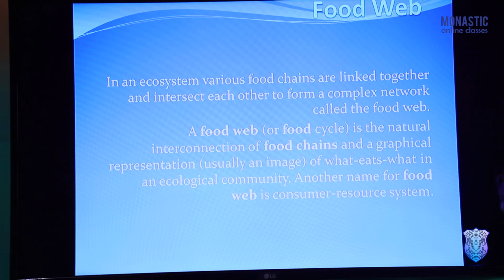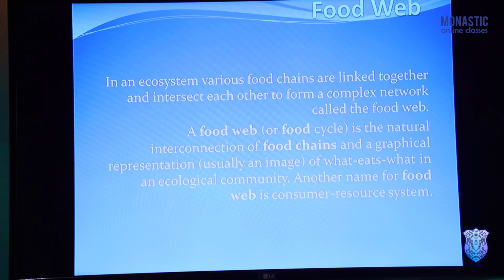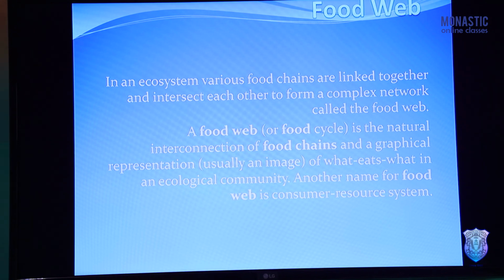It is a graphical representation, usually an image, of what is in an ecological community. Another name for food web is consumer-resource system. So it shows several types of food chains occurring in an ecosystem side by side, interconnected with each other, forming a net-like structure known as a food web.